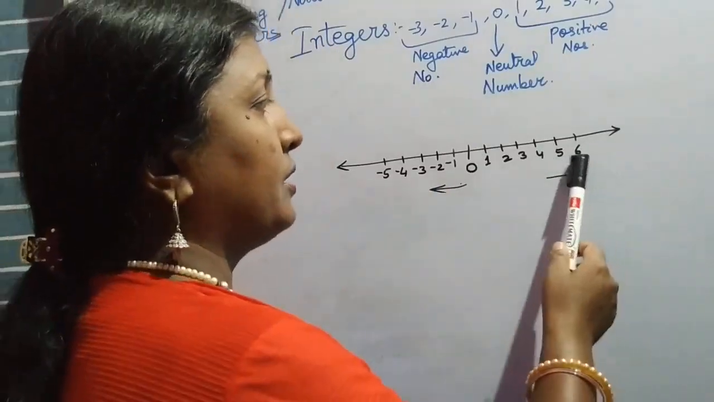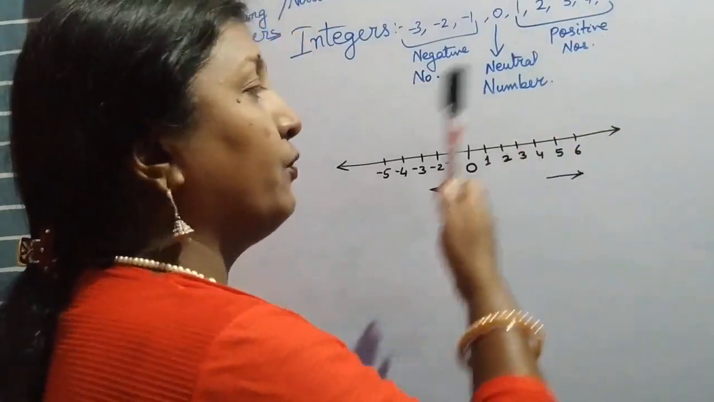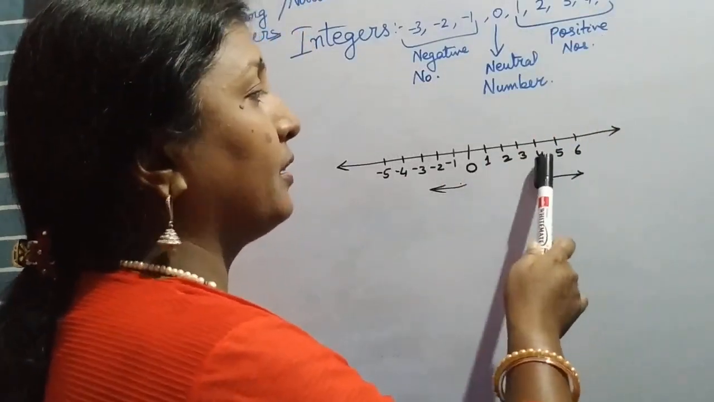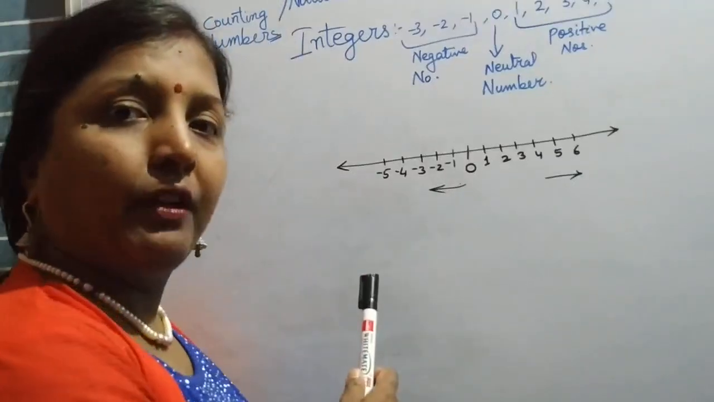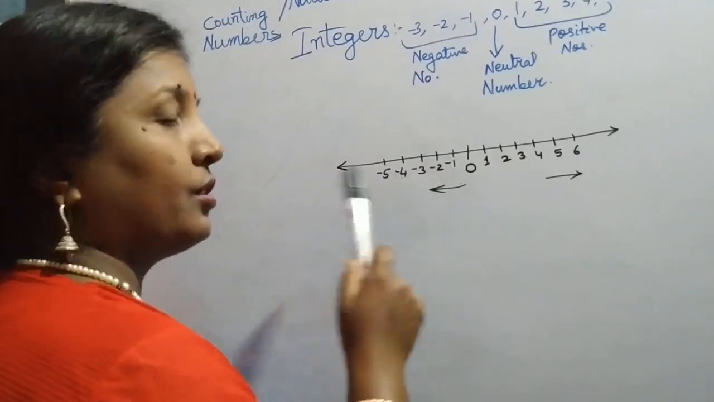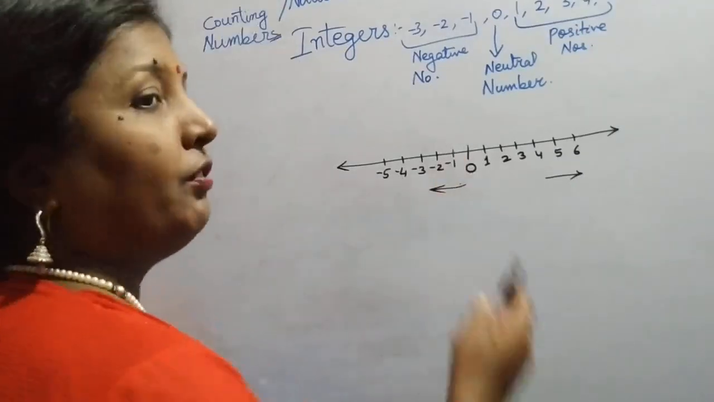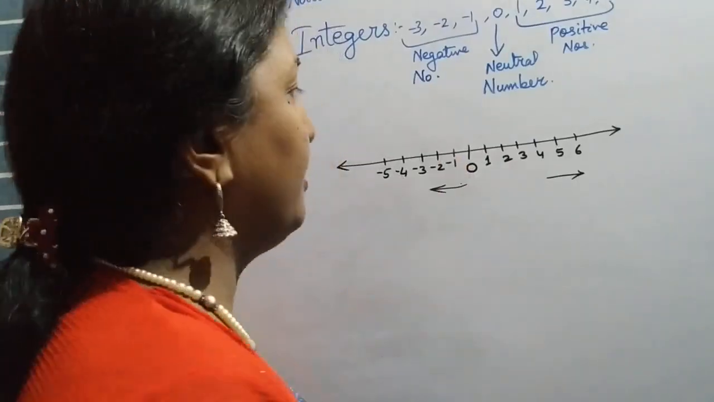That means, see, 6 is bigger than 4. So that 6 is on the right and 4 is on the left. So it is big and this is small. Similarly, the rule applies for the negative numbers also. So, -1 and -3, which one will be bigger? -1 will be bigger because -1 is on the right hand side of -3.